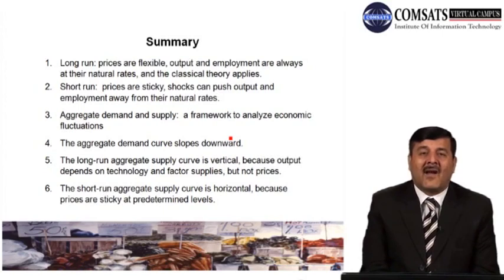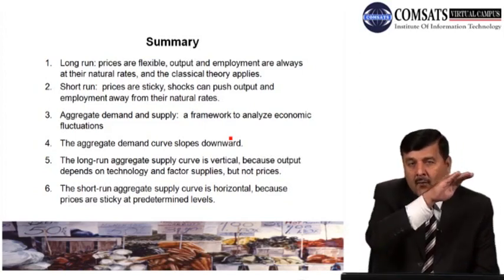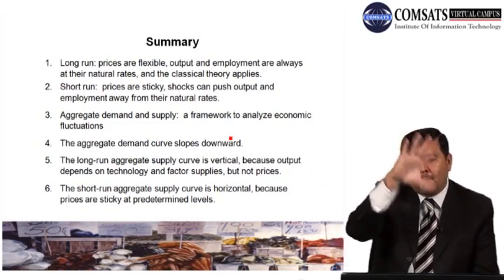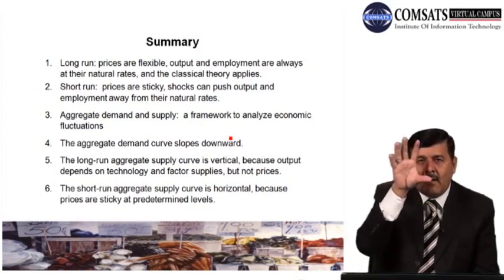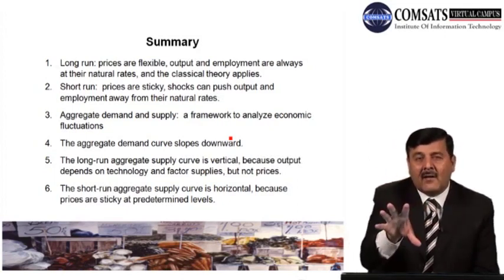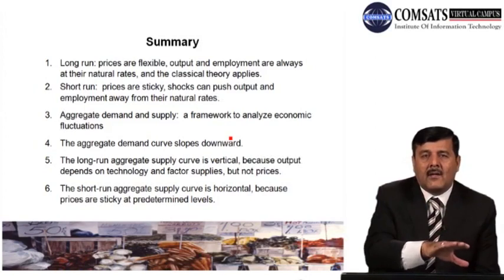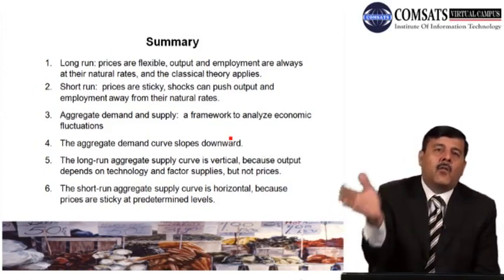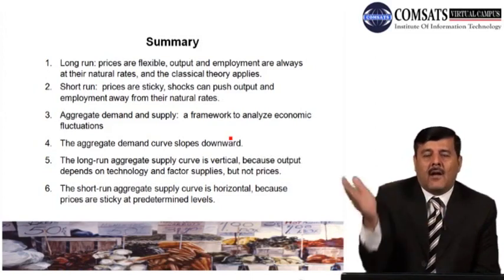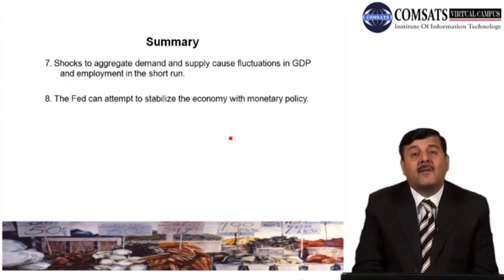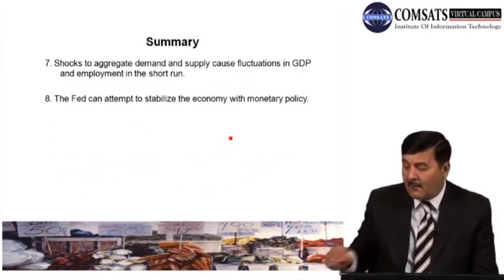In the short run, since prices are at a predetermined level and firms try to sell their output at that level, we have a horizontal supply curve; in the long run we have a vertical supply curve. After that, we combined all three curves: aggregate demand, short run aggregate supply curve, and long run aggregate supply curve. We have seen how the economy behaves if there is a disturbance or fluctuation in the short run, and what will happen over time in the long run. The short run aggregate supply is horizontal because prices are sticky, prices are constant. So this was all about today's lecture.